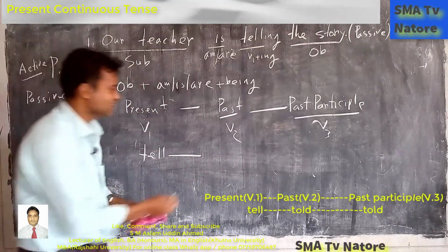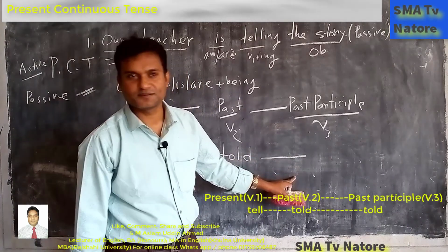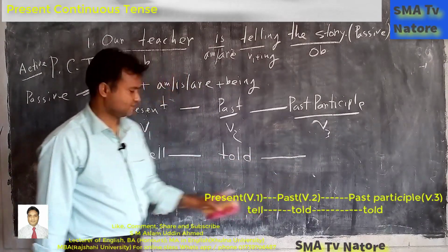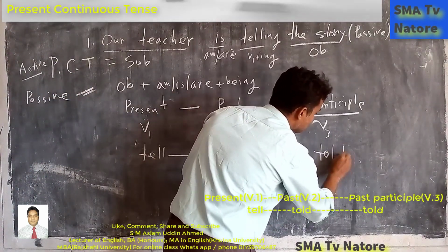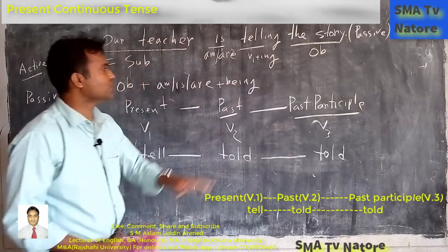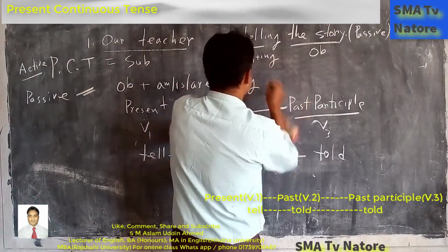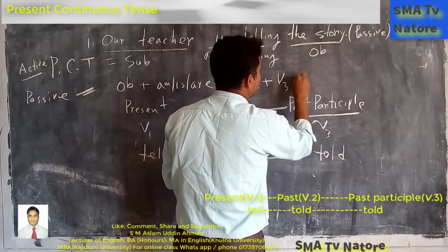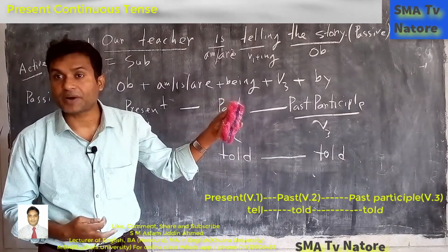Told. This is the past form, told. And what is the past participle form? Tell, told, told. So this one is the past participle form. So we write down here told. The past participle form.